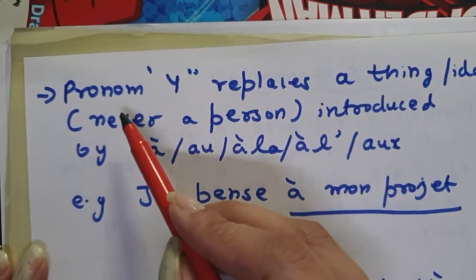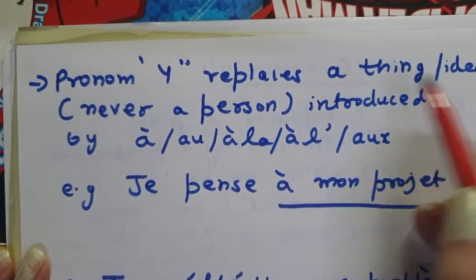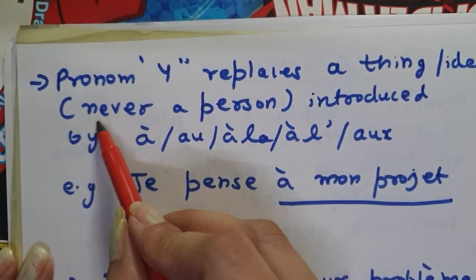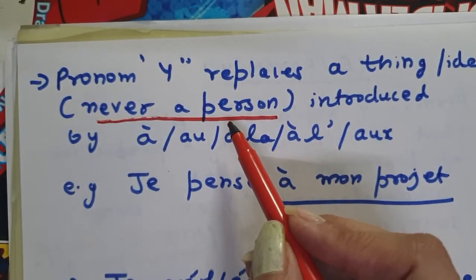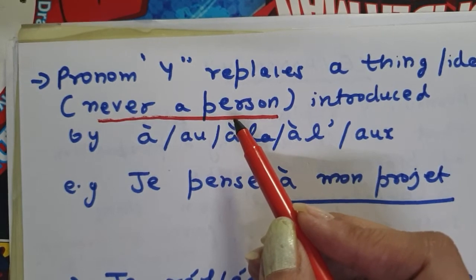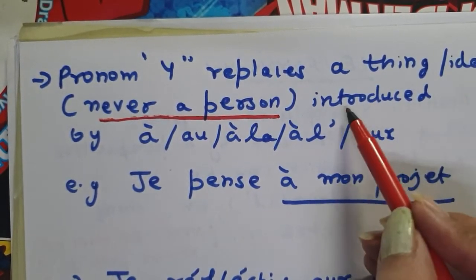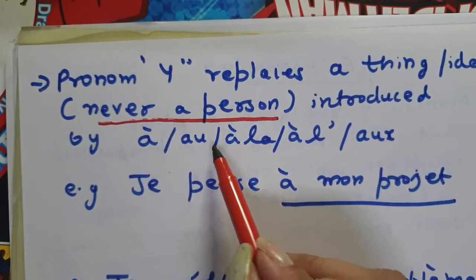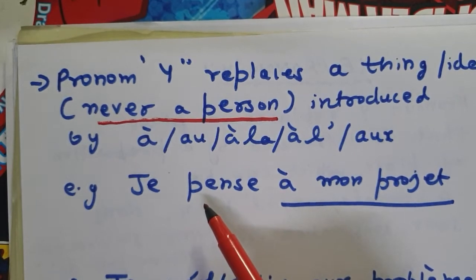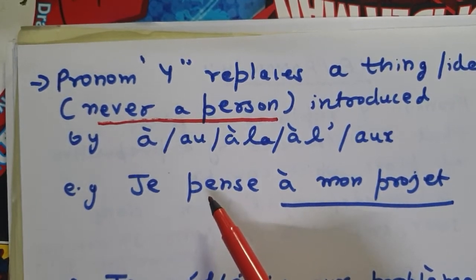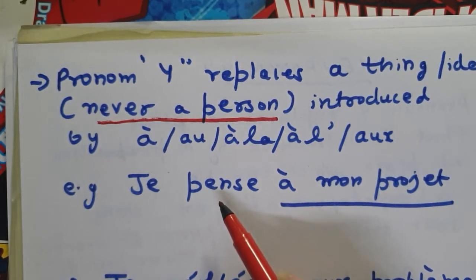The second point is that pronoun y replaces a thing or an idea. Just note this: never a person. Pronoun y never replaces a person, it always replaces a thing or an idea introduced by à, au, à la, à l', aux. We have seen, dear students, that there are a few verbs in French which are always followed by the preposition à, like penser, songer.